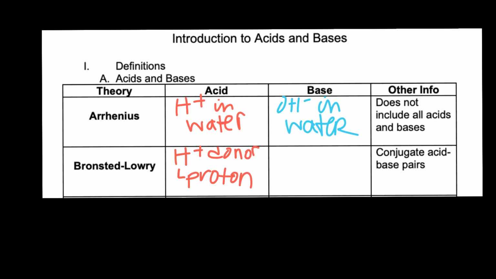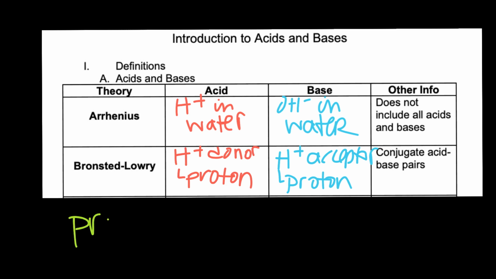The opposite of donation is to take in or to accept. So a Bronsted-Lowry base is an H plus acceptor, or taker, but we call it an acceptor. And again, instead of saying H plus, a lot of times we use the term proton, a proton acceptor.